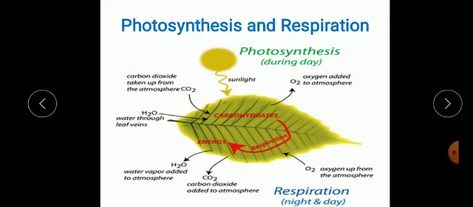Carbon dioxide is absorbed in case of photosynthesis, while carbon dioxide is released in case of respiration. Glucose is produced in photosynthesis, and this glucose is broken down to obtain energy in case of respiration. So these were some differences between photosynthesis and respiration.